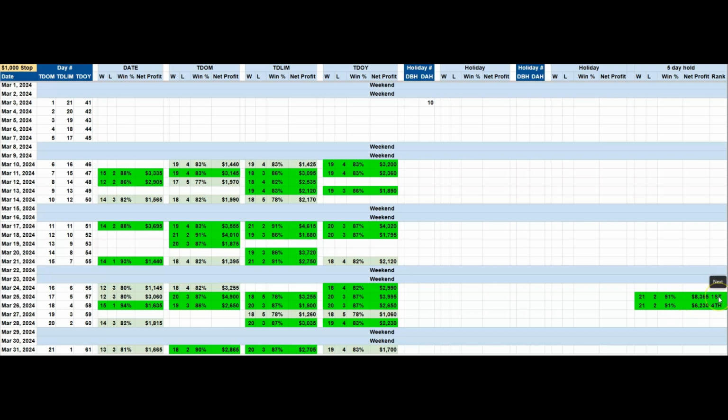The first one here on March 25th is actually the best one of the year, and the one the next day is the fourth best of the year. So there's a very good area for being bullish and looking for buy signals in Mexican peso. Also, if we look at a lot of these percentages here in the third week of the month, we have a number of them over 90%. We have 21-2 record, 20-3, 21-2.